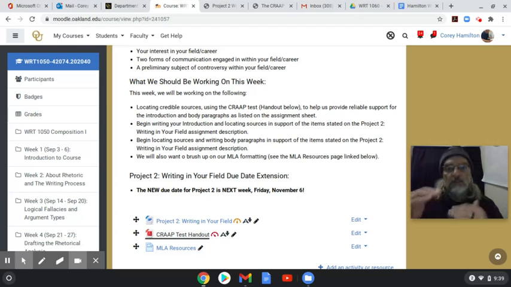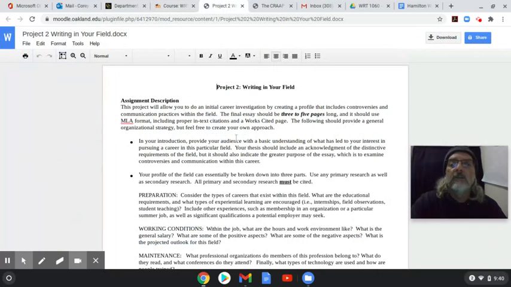We can look at the assignment sheet and say, okay, here's what we need to cover in our introduction, and here's how we're going to think about writing it, which we'll talk about in more detail later. But I need support for those things. If I'm going to say that it requires these skills, where do we get that information from? What was the reliable source? So we'll start writing our introduction and locating sources that support these items for project 2, and locating sources and writing body paragraphs in support of the items stated on the project 2 writing in your field assignment. And then we'll also brush up on our MLA formatting this week, and I'll be back to talk to you a little bit more about that.